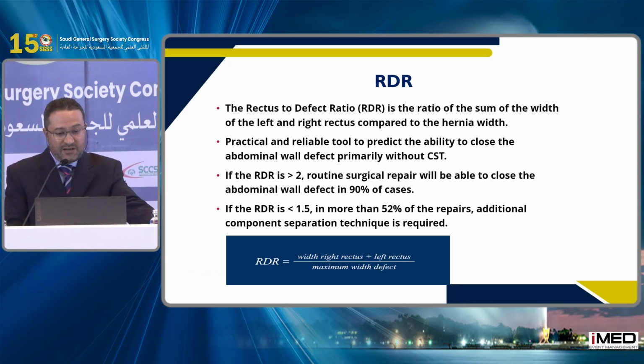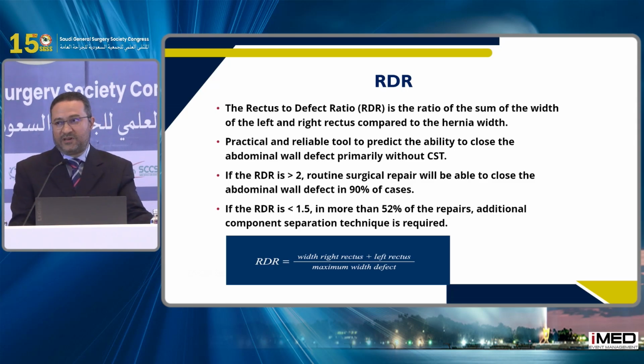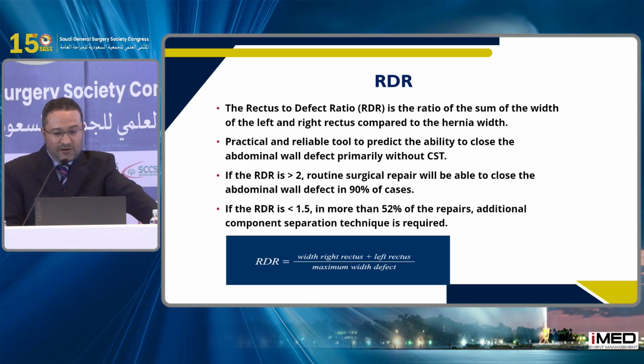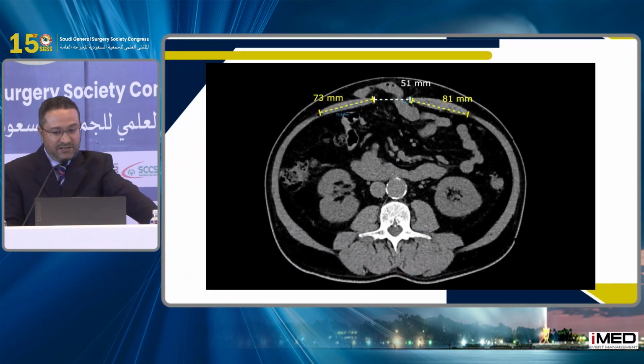If it is more than 2, routine surgical repair will be enough. If it is less than 1, most probably this patient will need some sort of component separation. In about 50% of cases with a ratio less than 1.5, an additional component separation technique is required.